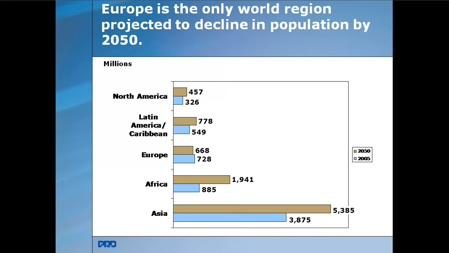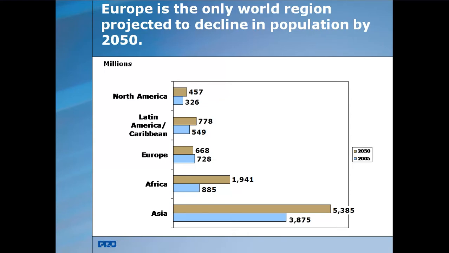In Europe, the world region, the population is projected to decline by 2050. In North America, it was 326 million in 2005 and is projected to be 457 million in 2050. In Latin America, it is 778 million by 2050, and in 2005 it was 549 million.